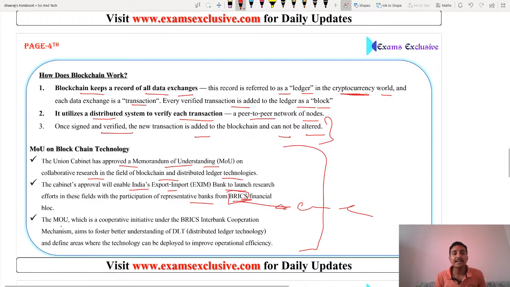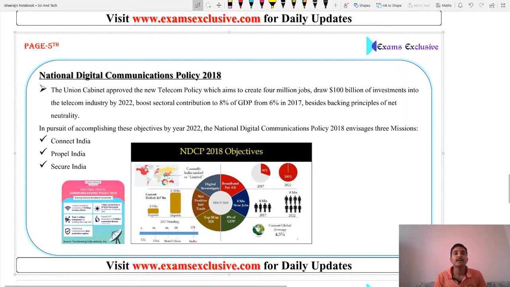So friends, the last point related to the MOU on blockchain technology. The MOU, which is a cooperative initiative under the BRICS interbank cooperation mechanism, aims to foster better understanding of DLT, that is distributed ledger technology, and defines areas where the technology can be deployed to improve operational efficiency. So that's all for this topic, that is blockchain, or you can say Bitcoin, or you can say the cryptocurrency world. So let's move on to the next topic, page number 5.